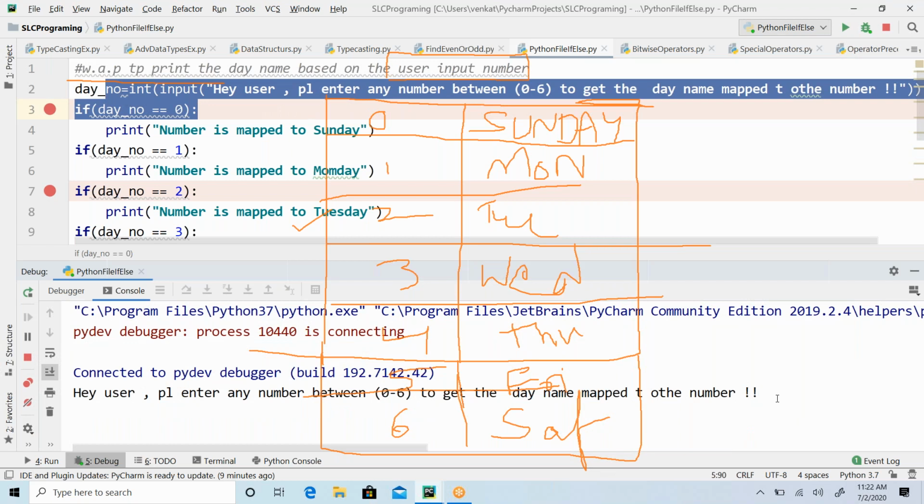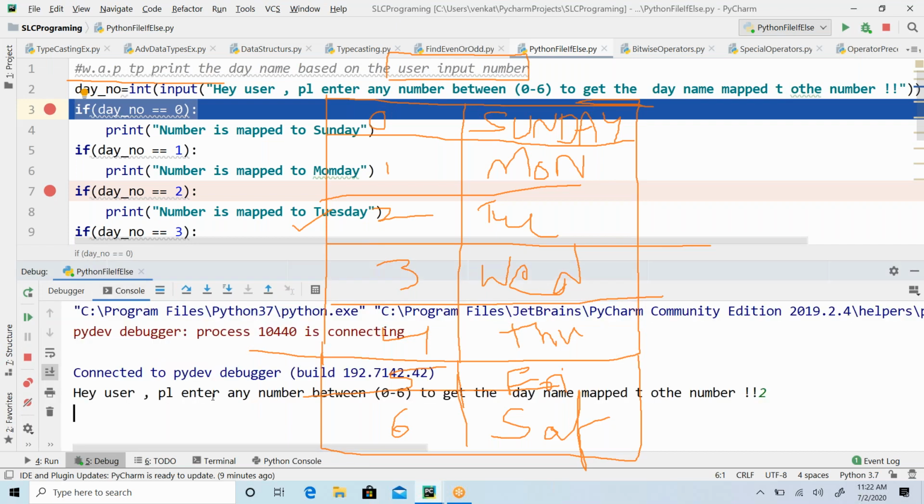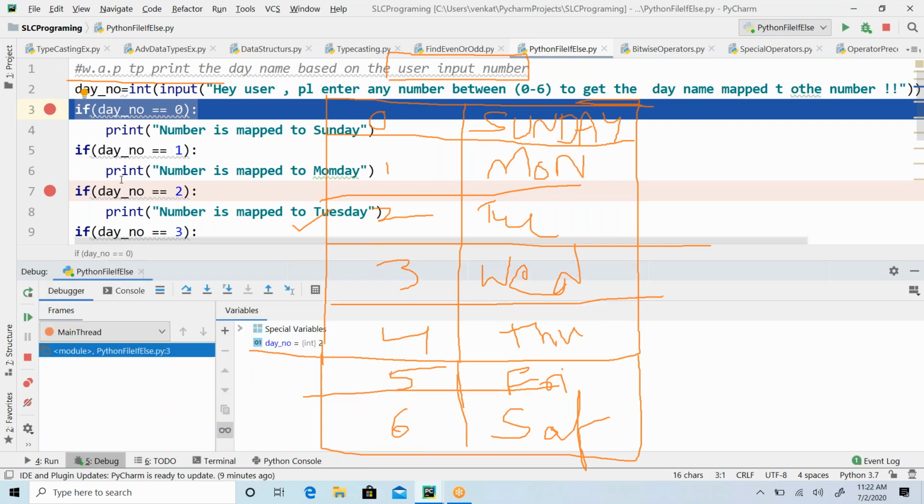Let me enter the number 2. Now see that the execution flow is stopped at this line, line number 3. It's not completed; the flow is at this point.